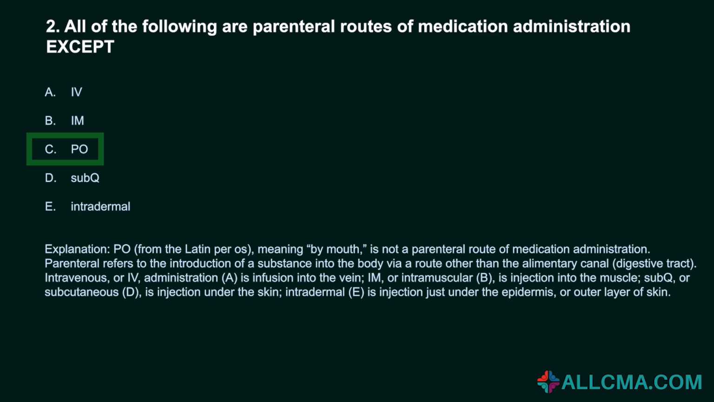PO, from the Latin per os, meaning by mouth, is not a parenteral route of medication administration. Parenteral refers to the introduction of a substance into the body via a route other than the alimentary canal, or digestive tract. Intravenous, A, is infusion into the vein; intramuscular, B, is injection into the muscle; subq, or subcutaneous, D, is injection under the skin; intradermal, E, is injection just under the epidermis, or outer layer of skin.